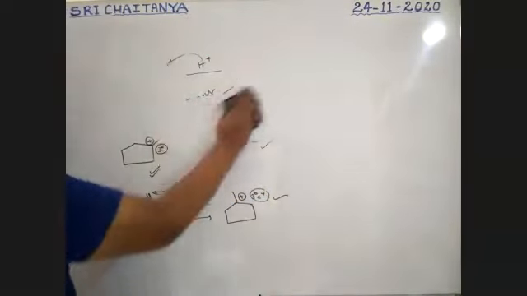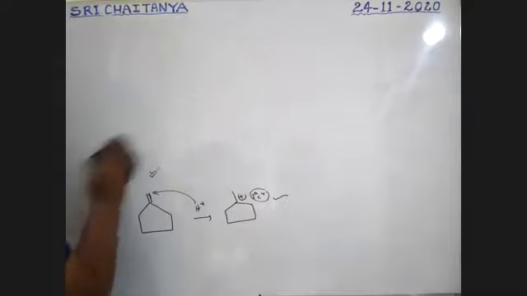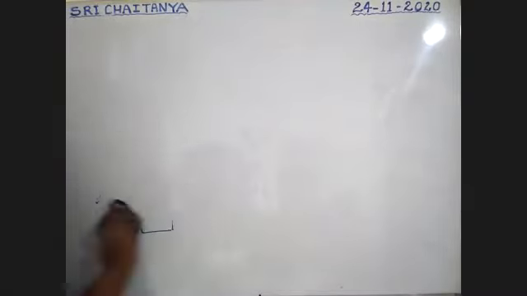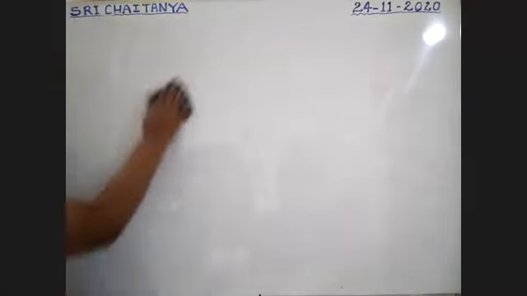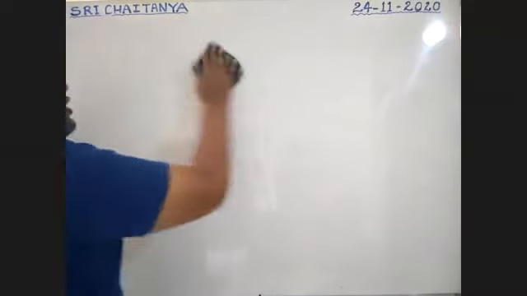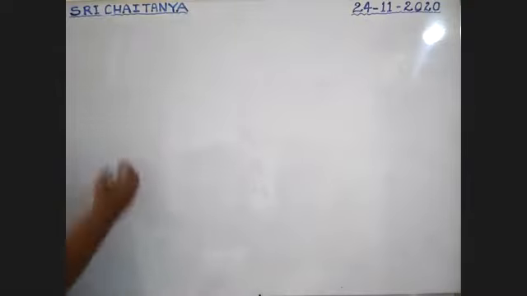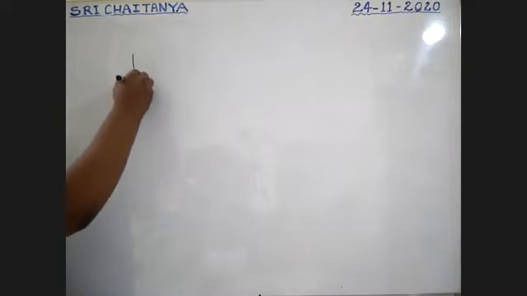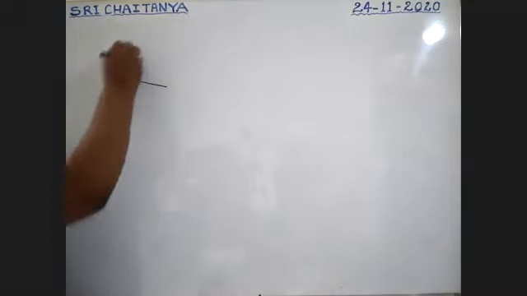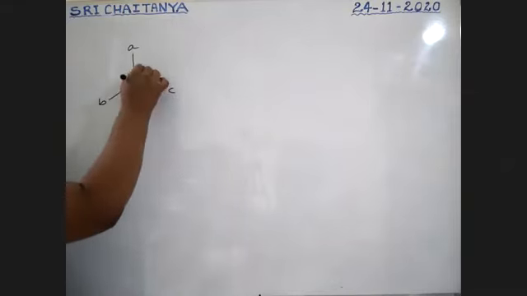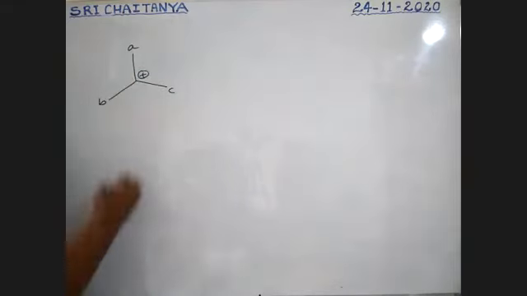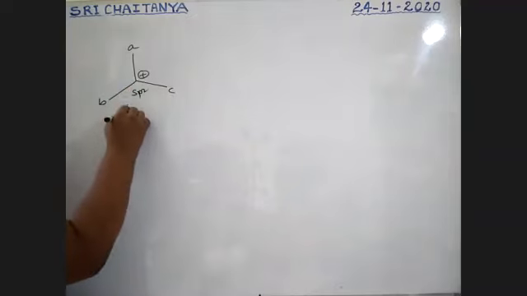Now the optical conditions, boys. Whenever reactions take place, what type of reactions? Are the products optically active or optically inactive, enantiomers or diastereomers? Tell me the answers. See here, these are A, B, C groups, boys. This is a positively charged carbon, sp2 hybridized and planar.